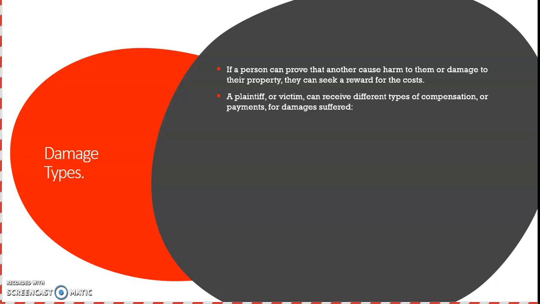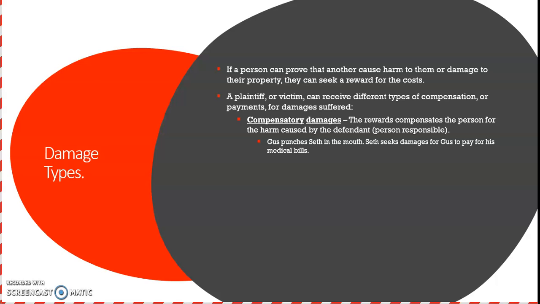A plaintiff, remember, a plaintiff is the victim, can receive different types of compensation or payments for damages suffered. Okay, the first one here is compensatory damages. These are the rewards that compensate the person for the harm caused by the defendant, or remember, the defendant is the person responsible. Example here: Gus punches Seth in the mouth. Seth seeks damages for Gus to pay for his medical bills. So that would be a compensatory damage type reward.